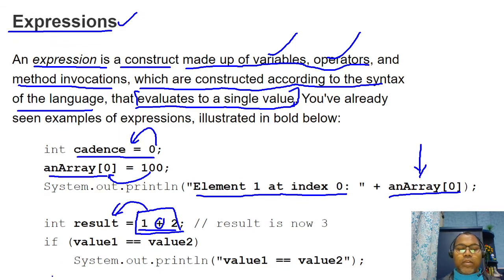Similarly, this is value 1 equal to value 2. This is one expression because it evaluates and returns one value, boolean true or false. So an expression is nothing but a combination of variables, operators, and maybe method invocations, and in short, after evaluating they return a value. So expressions return a computed value.